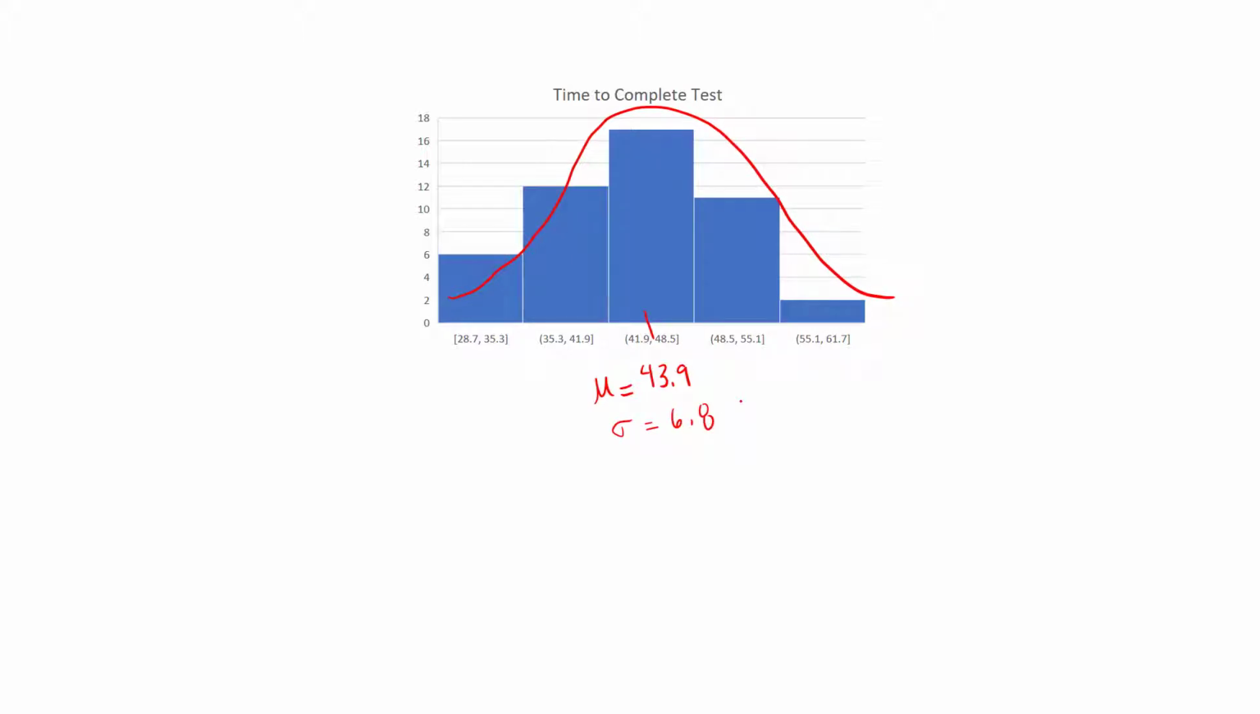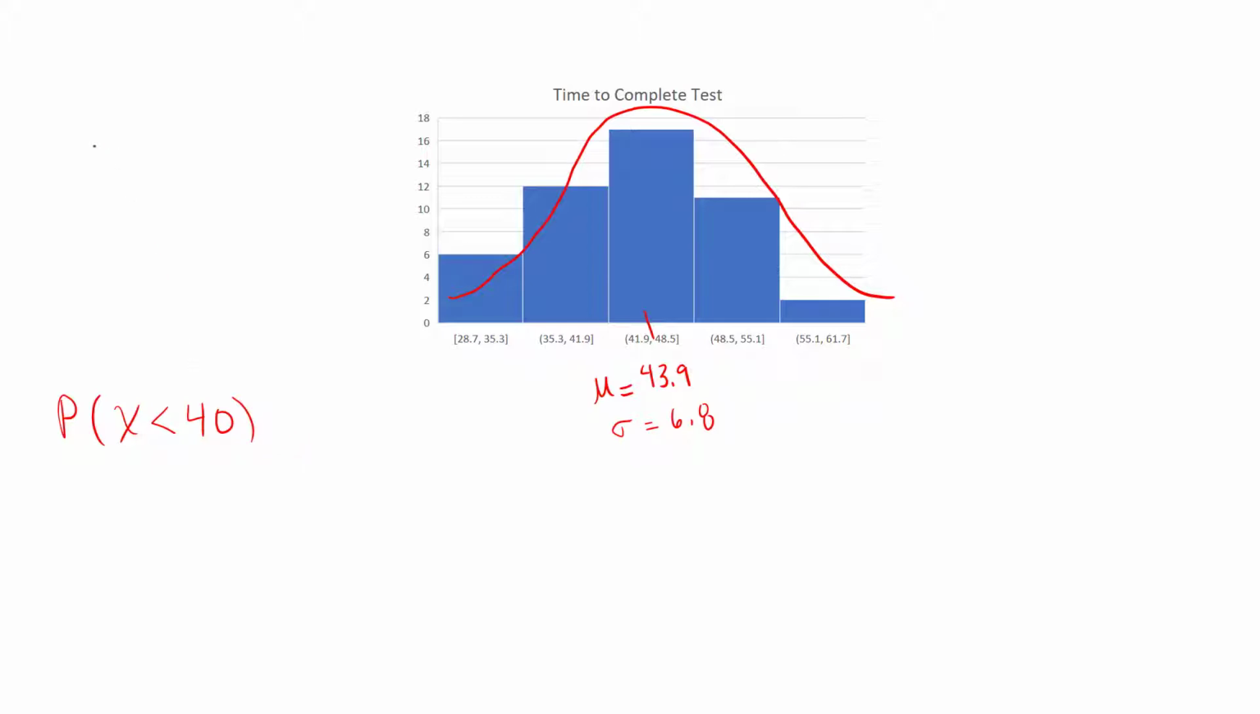All right, so based on this information, I can answer probability questions, and this is using the Z table, the normal Z table. I actually have another video that just shows how to read the Z table. Okay, you might want to watch that first. But what if I'm interested in what's the probability that a student, so that's my random variable, takes less than 40 minutes on the test?